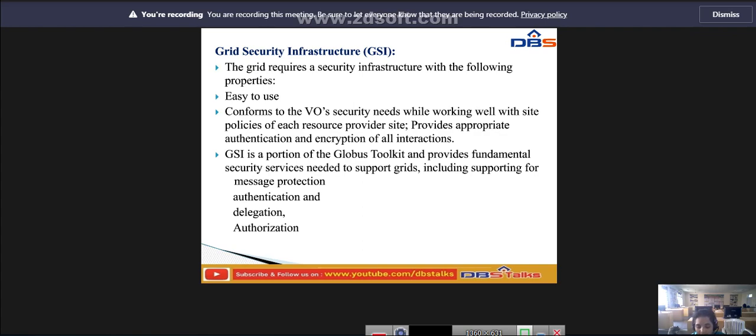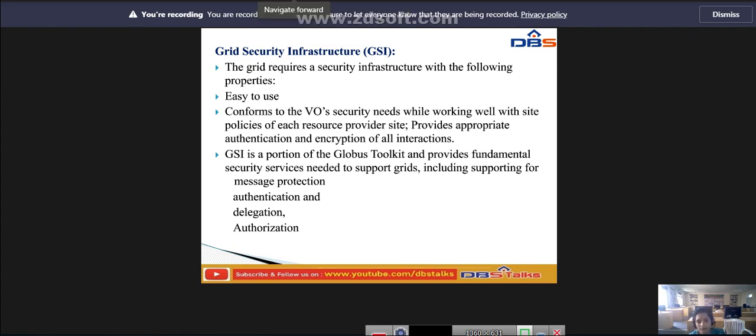GSI is an important step towards satisfying these requirements as a well-known security solution in the grid environment. It provides the fundamental security services needed to support grids, including support for message protection, authentication, delegation and authorization.